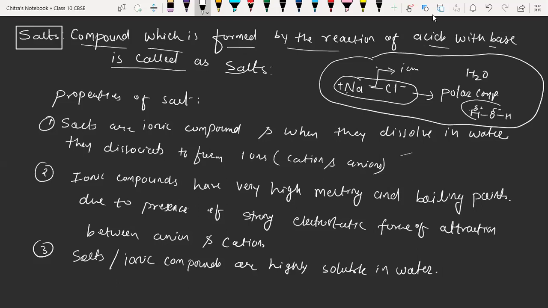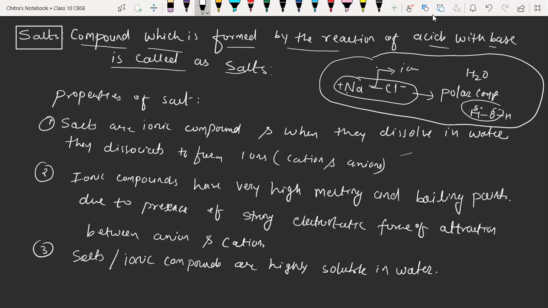Again positive and negative poles are formed, so water is also a polar compound. So ionic compounds, meaning salts, are polar, and water is also polar. That's why they dissolve in water by the rule of like dissolves in like.